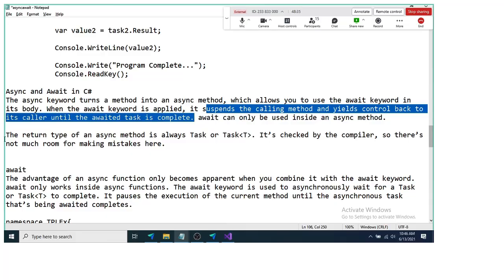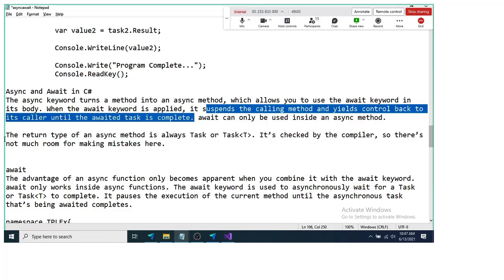Until the task that is supposed to be completed by await gets completed, it will not block the execution of the program. It will hand over the control to the calling method or caller, so that the caller will continue its execution further, and as soon as the awaited task is completed, it will get back to the caller and the result will be available there. This is the way asynchronous programming works.